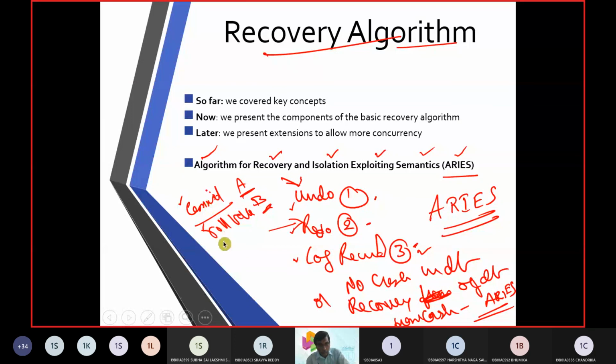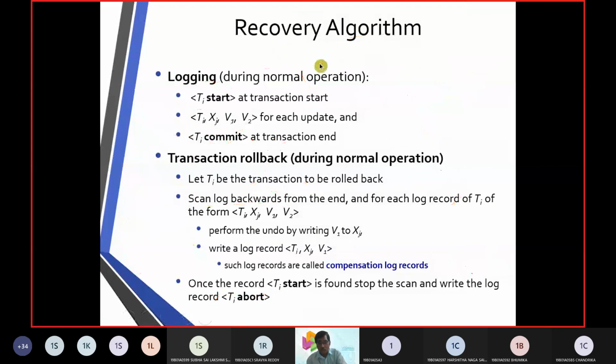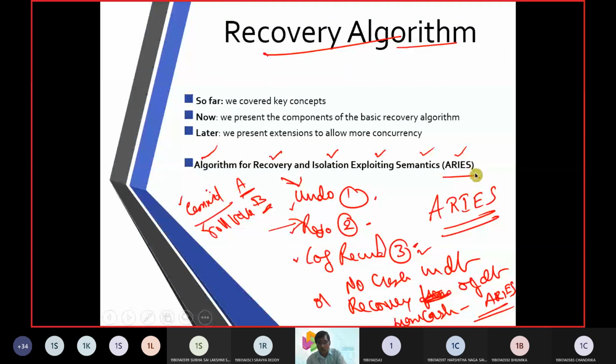So we talked about commit, rollback, undo, redo, and log record. All these operations are unified. All these operations are put together in an algorithm, and that algorithm we are going to call a recovery algorithm. The name of the algorithm we call ARIES. That is Algorithm for Recovery and Isolation Exploiting Semantics. So that is all for today, what we learned. In tomorrow's class, we will look in detail at the ARIES algorithm.